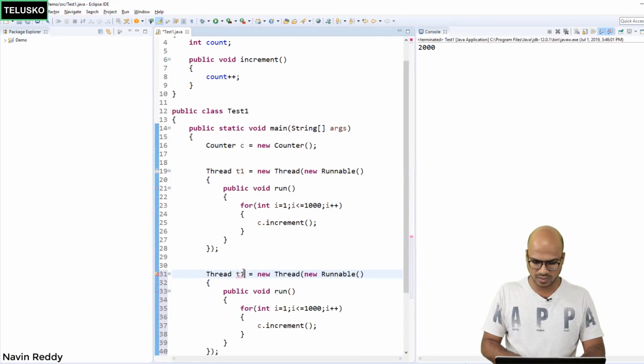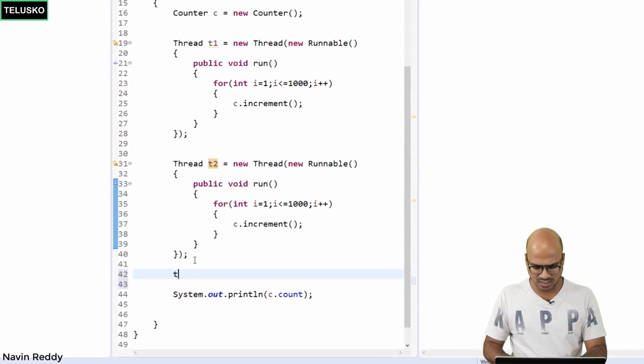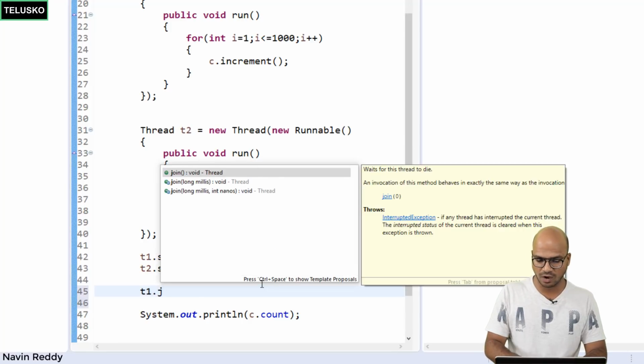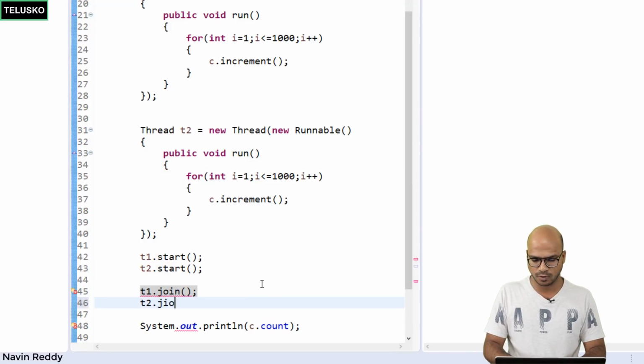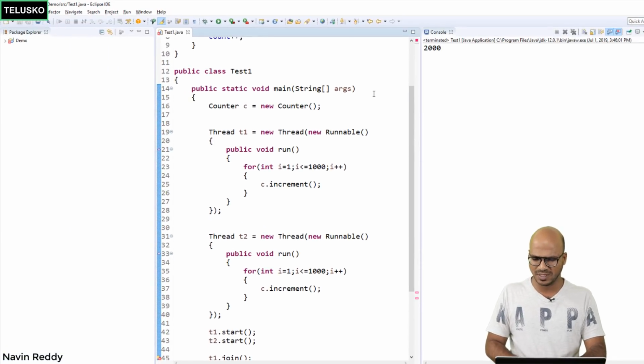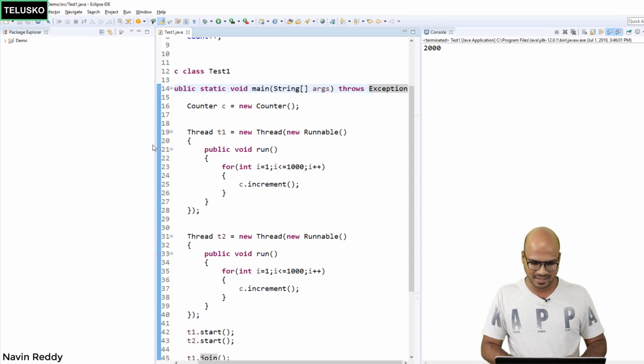That's your second thread, so let's say t2, and this will again call increment 1000 times. So we got two threads, each calling increment 1000 times. Now let's start them: t1.start and t2.start. Then we also have to make sure that your main thread waits for both these threads to complete. So let's say join, right? And then it might throw an exception. So let me simply add throws Exception, which is not a good coding practice, but we don't care about that as of now.